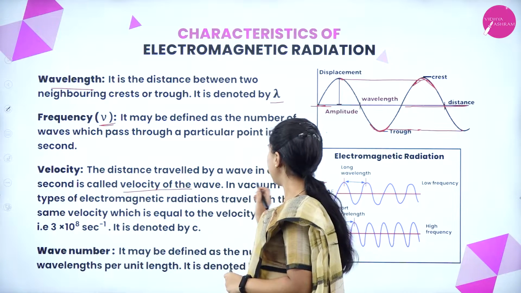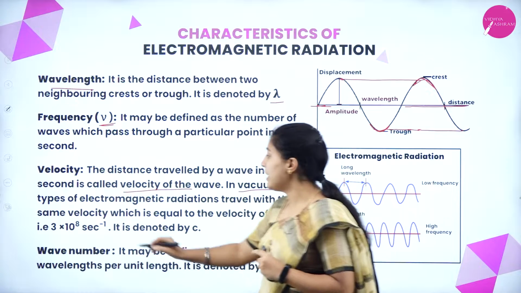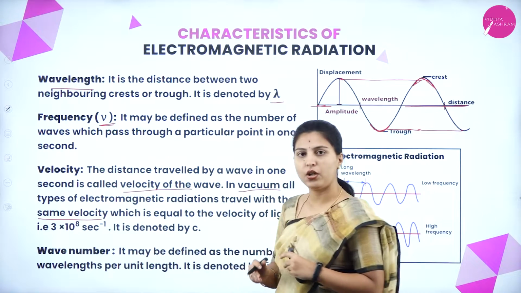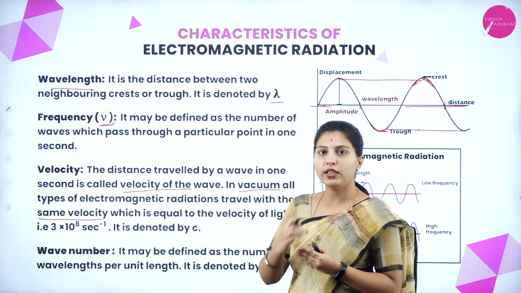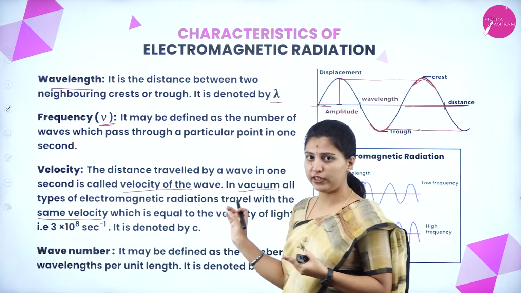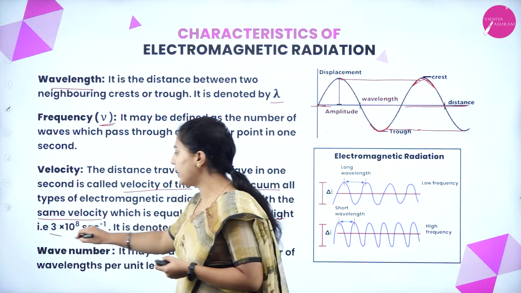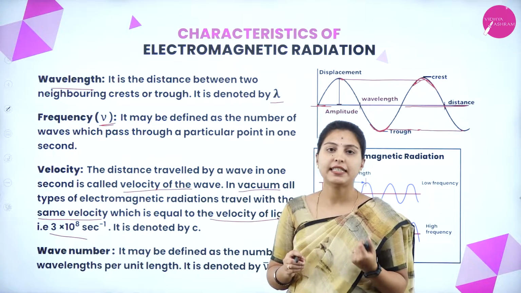Next, in vacuum, all types of electromagnetic radiation travel with the same velocity. It will be equal to the velocity of light, that is 3 into 10 to the power of 8 meter per second.